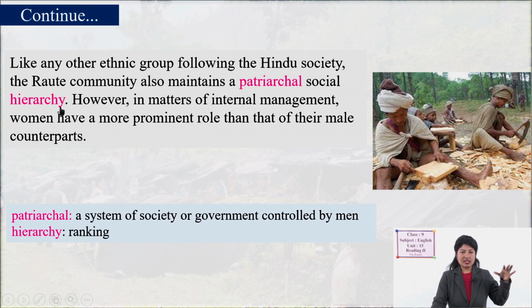So we respect elders, and whatever orders and commands elders give, we follow that hierarchy. However, in matters of internal management, women have a more prominent role than their male counterparts. Inside the family, in household matters, women have a more important role.